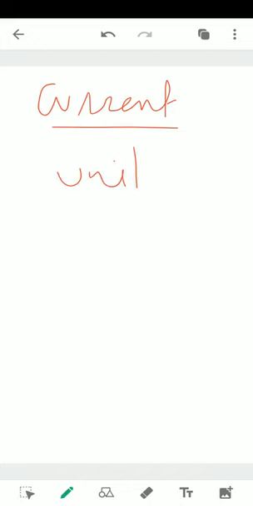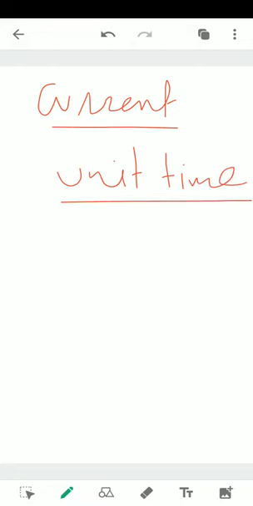So let us define current. How is current defined? Current is defined as the rate of flow of charges in a unit time. I repeat, you have to note it down. Current is defined as the rate of flow of charges in a unit time. Do not forget to mention this unit time.